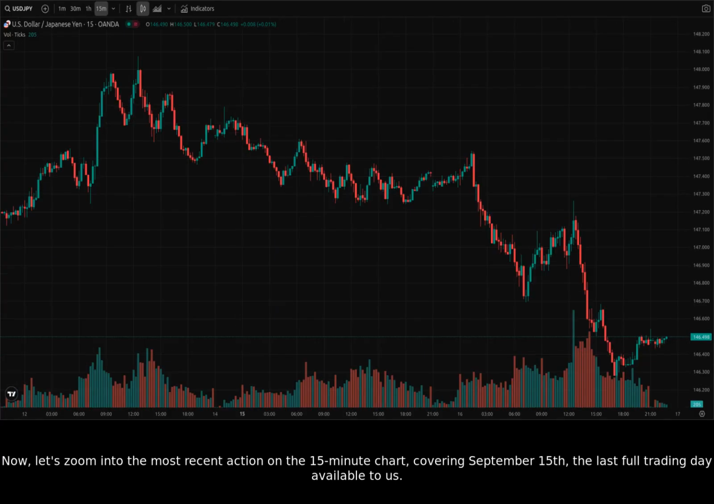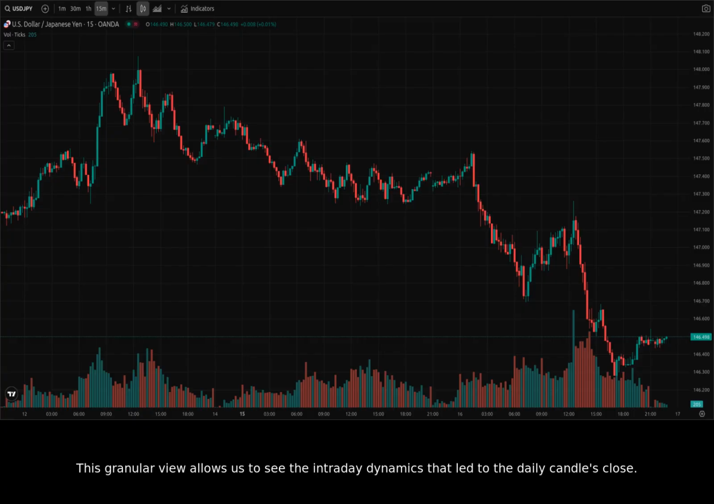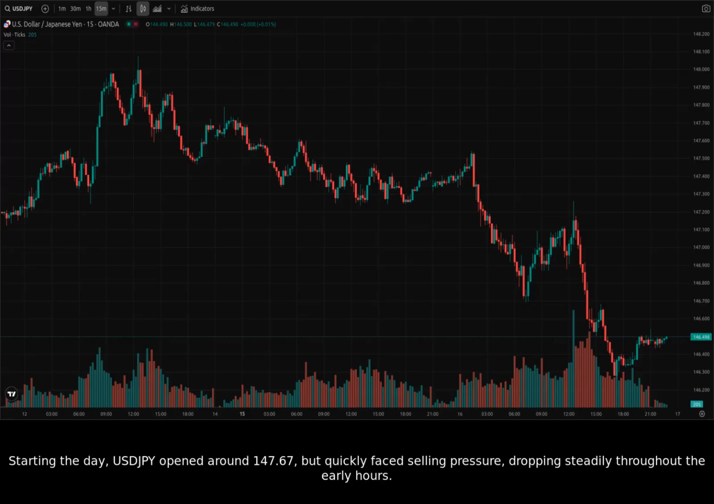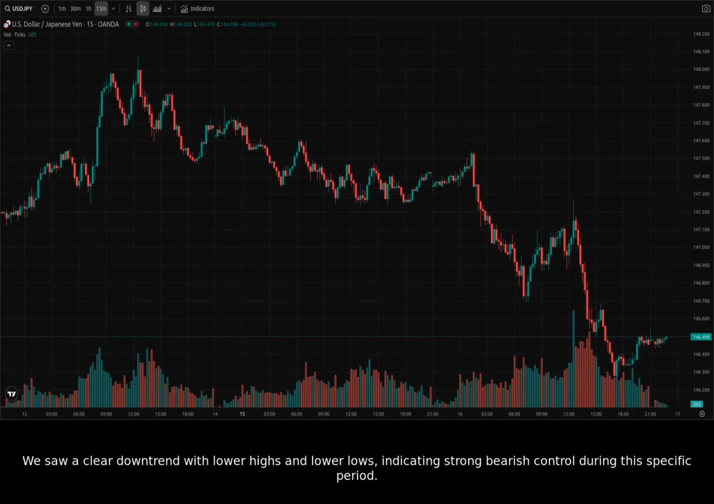Now, let's zoom into the most recent action on the 15-minute chart, covering September 15th, the last full trading day available to us. This granular view allows us to see the intraday dynamics that led to the daily candle's close. Starting the day, USDJPY opened around 147.67, but quickly faced selling pressure, dropping steadily throughout the early hours. We saw a clear downtrend with lower highs and lower lows, indicating strong bearish control during this specific period.